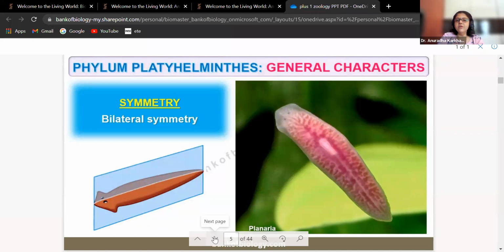And if it is tissue level with bilateral symmetry, then acoelomates ही है, but that is going to be platyhelminthes. But because it is bilateral symmetry, it is not a part of Cnidaria or Ctenophora. Because of bilateral symmetry, now we have got it removed from there and put it into a new group called as platyhelminthes. Right?